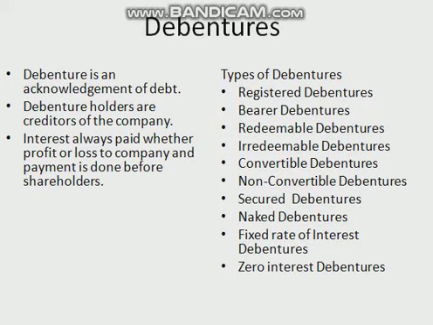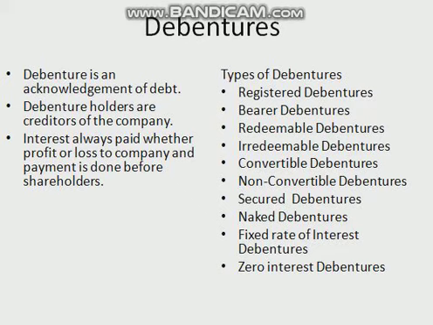Registered debentures are transferable only by a transfer deed, and the names, addresses and particulars of the debentures possessed by holders are entered in the register of debentures. Interest is paid to the one whose name appears on the register of debenture holders on the due date of interest. These are registered debentures.